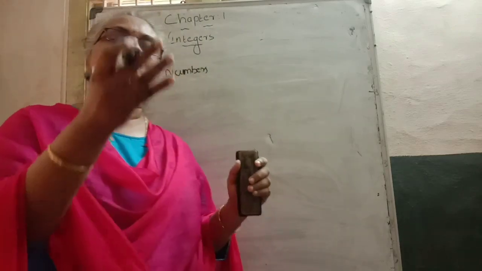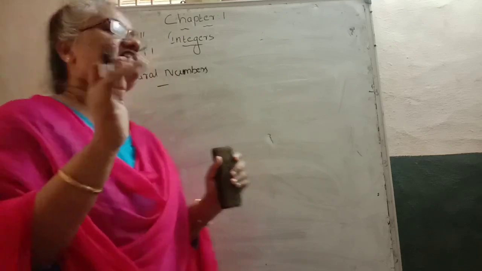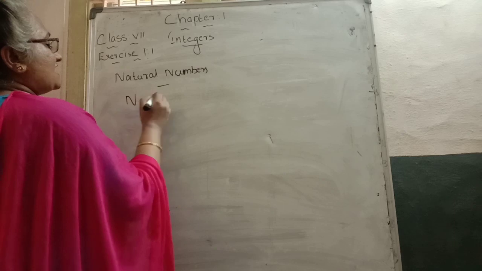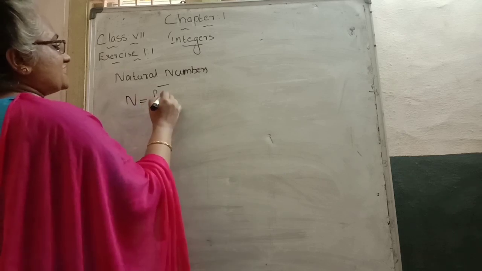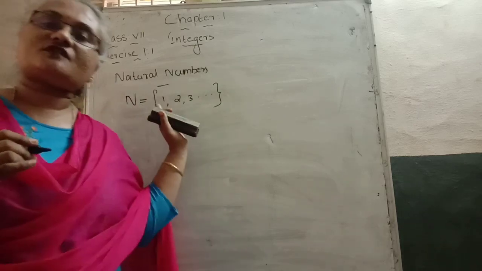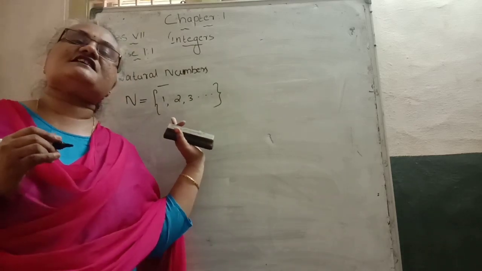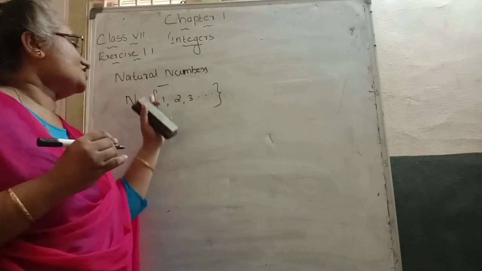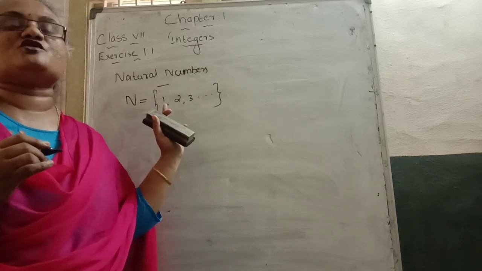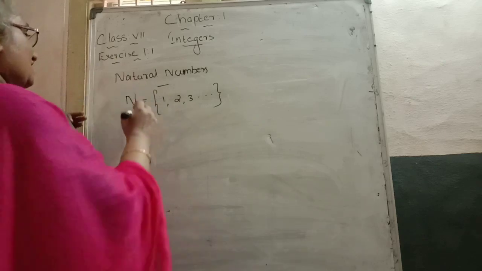Which are the counting numbers? 1, 2, 3, etc. We know them as natural numbers. It is denoted as N equals the set of 1, 2, 3, etc. This bracket we read as a flower bracket, and it is read as the set of 1, 2, 3, etc. Counting numbers we call natural numbers.